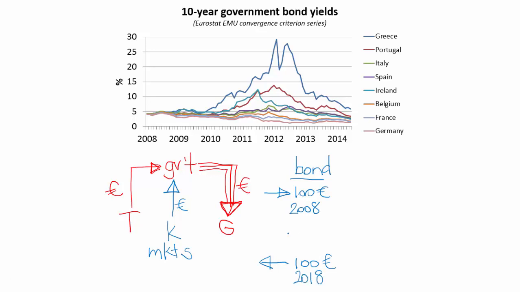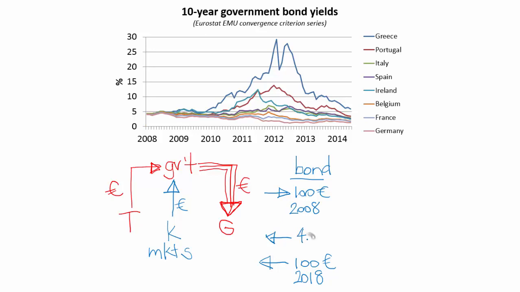And in the meantime, I promise to pay interest on that loan. Now, what interest am I promising to pay? Well, let's take a look at what rate is being offered, or at what rate the Greek government can access the capital markets in 2008, and you see that it looks like 4.5%. Okay, so let me write this down here into the contract.